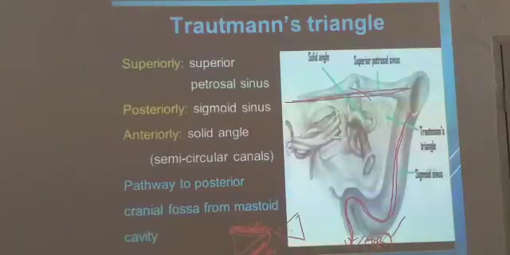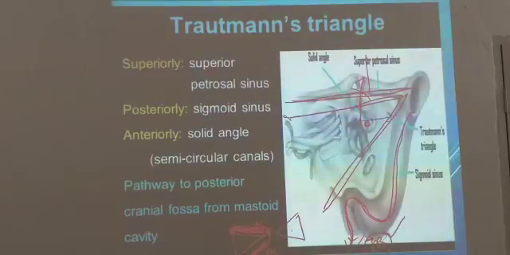Okay. So what is this superior petrosal sinus? This is above the petrous temporal bone. Okay, same, greater than and less than I am drawing. So this is the superior petrosal sinus, and this is the solid angle. What is the solid angle? The lateral semicircular canal, superior semicircular canal, and posterior semicircular canal. The angle between these is called the solid angle.